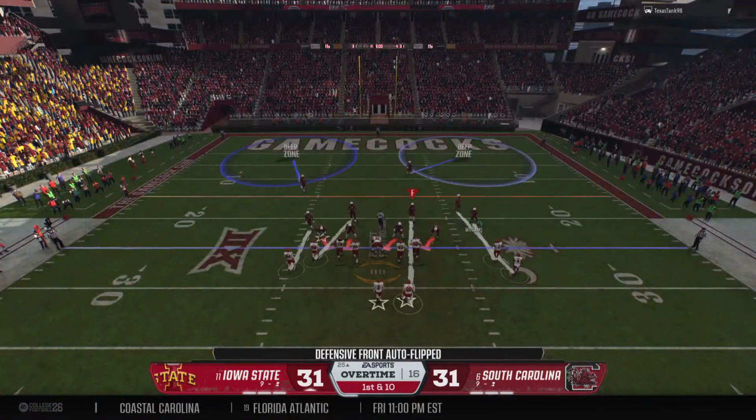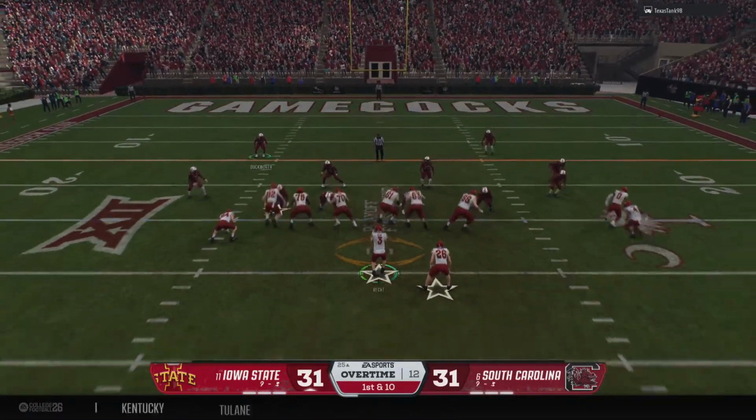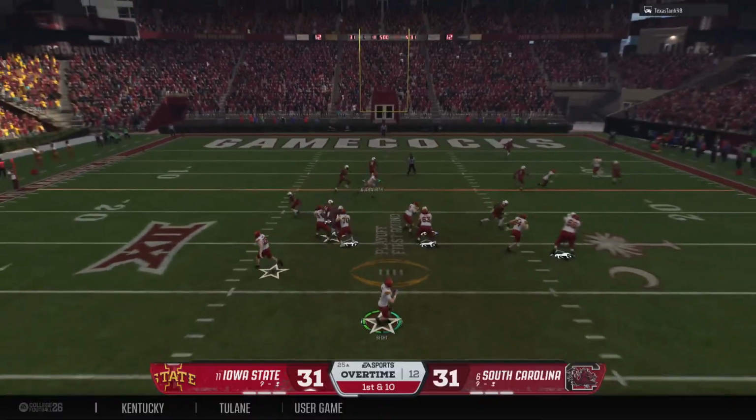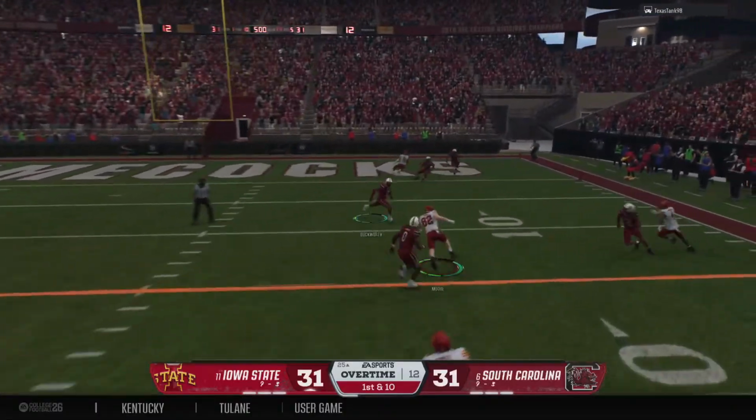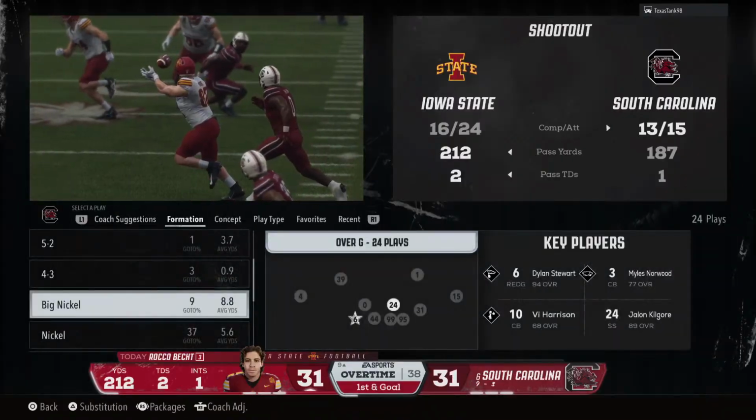So 1st and 10, our first play of overtime. Off the play fake, looking to throw. Caught near the sticks. It's Moore. He's tackled, but down at the 9-yard line.